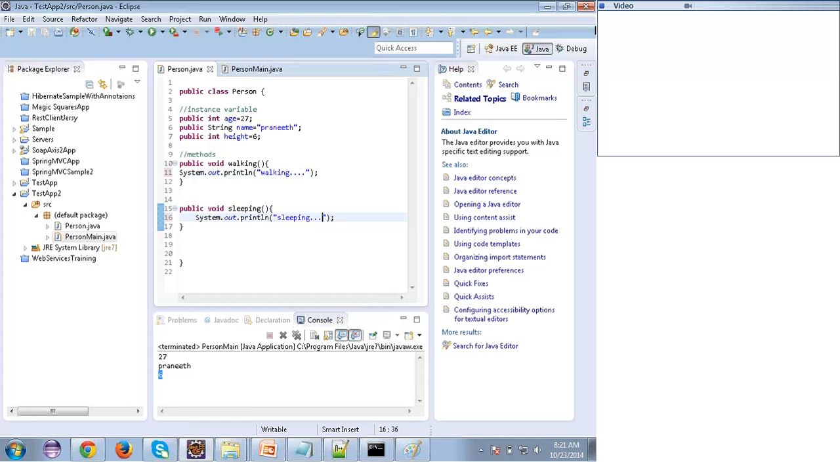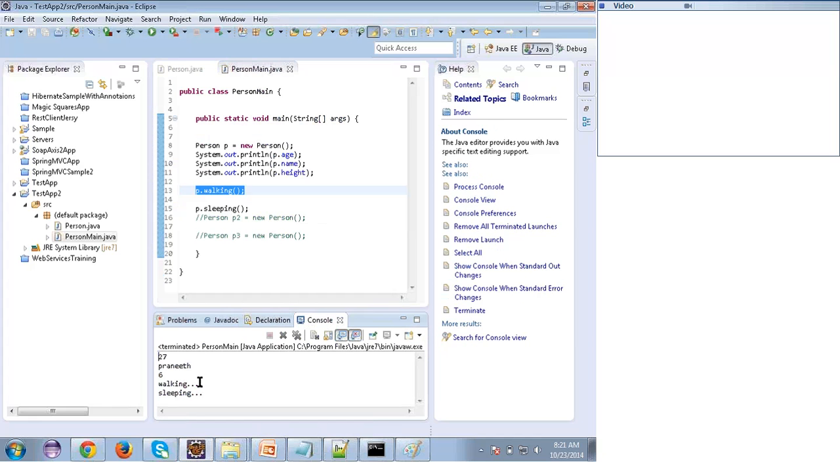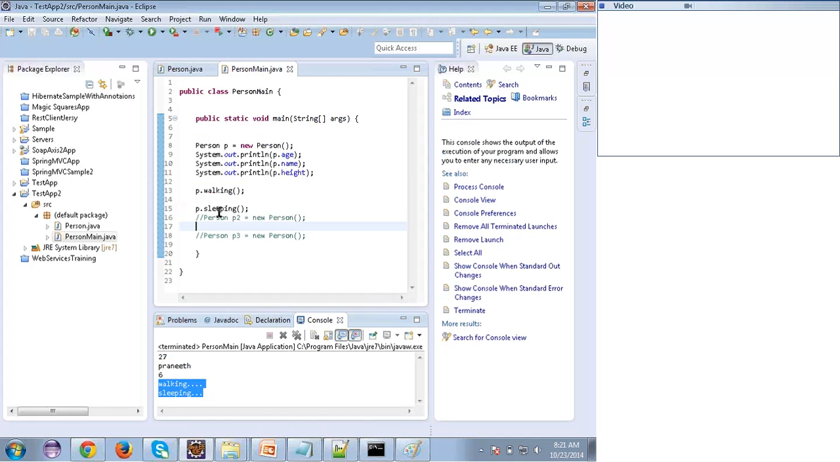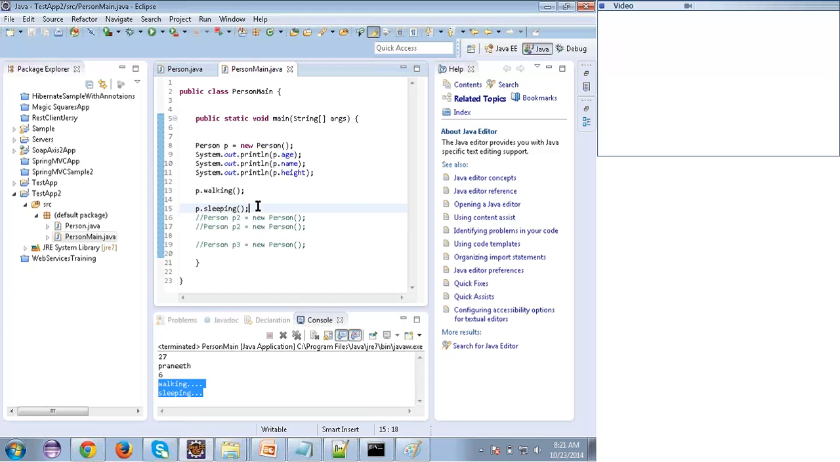Let's see. I'm going here, right-clicking, Run Java application. See here. Are you able to see? These are the variables, and then I'm getting working and sleeping. Getting me? Simple. These are called methods. So if you want to access the methods also, ultimately we need an object. To access the variables and to access the methods, we need an object.